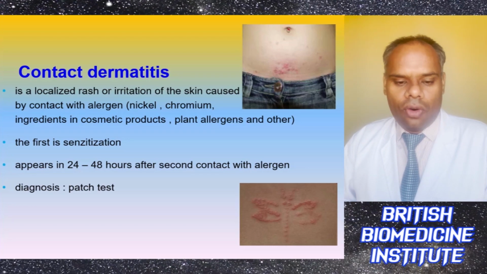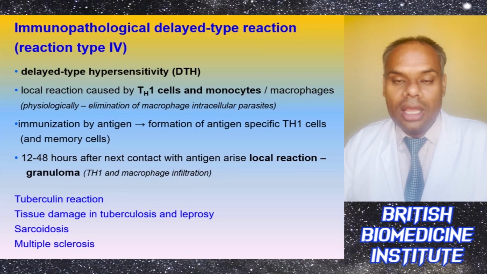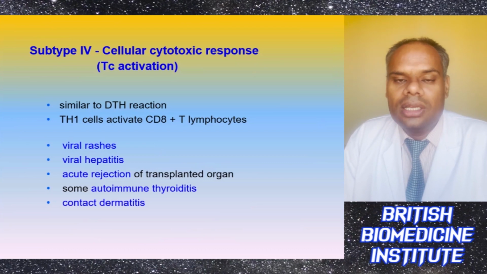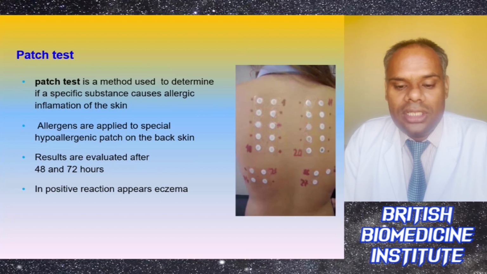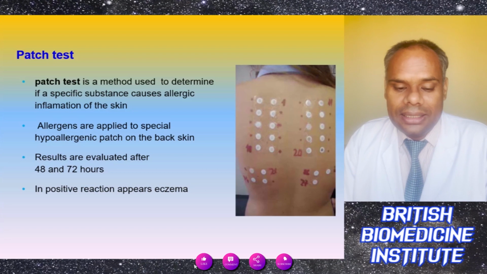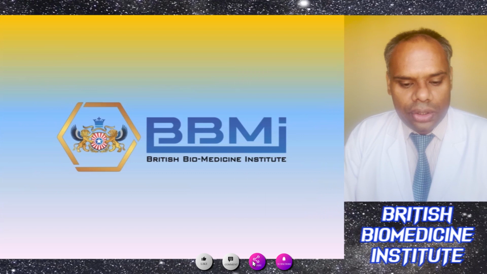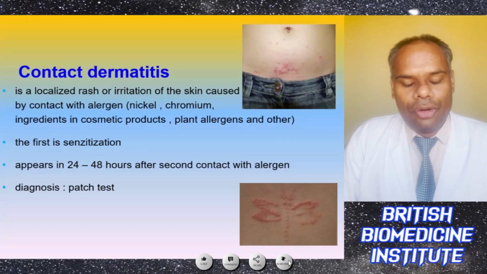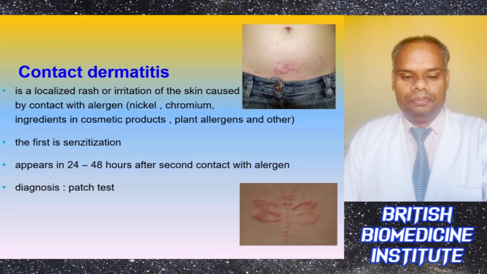Under the subtype 4, there will be a cellular cytotoxic response, like we can say TC activation. Basically it is similar to a DTH reaction, and here Th1 cells activate CD8 positive T lymphocytes, which can lead to formation of viral rashes, viral hepatitis. There will be acute rejection of transplanted organs, and there will be formation of some autoimmune thyroiditis, and there can also be contact dermatitis.